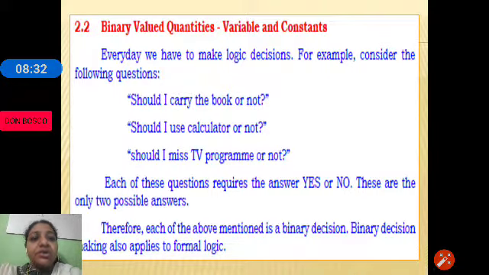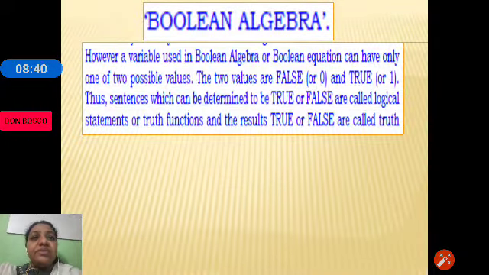Binary decision is also applied in formal logics. Let us see how they are applied. In Boolean algebra or Boolean equations, we have only 2 possible values. Binary valued quantities means the values are either 0 or 1. There are only 2 possible values, that is either 0 or 1. So 0 represents false, 1 represents true.